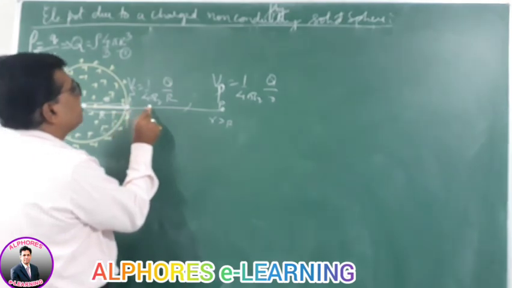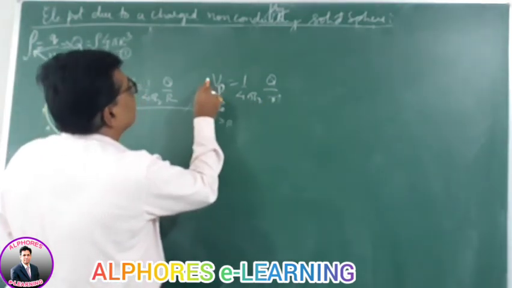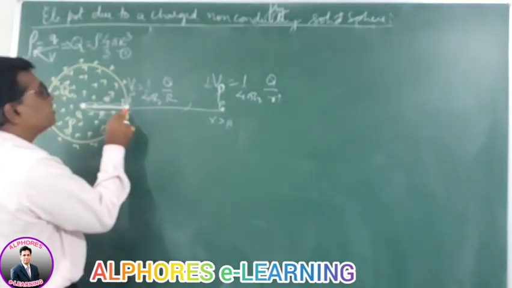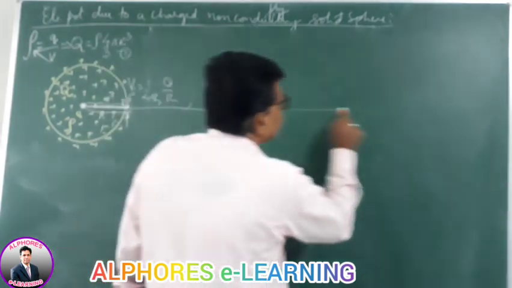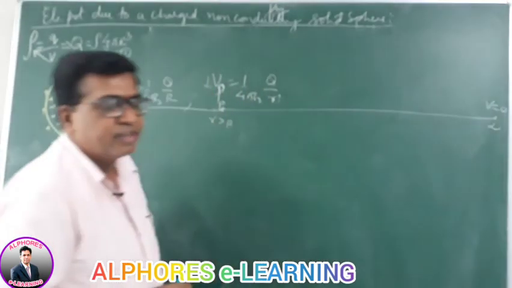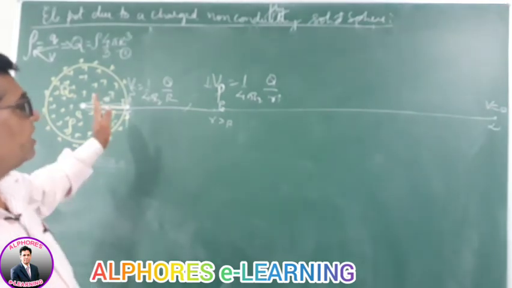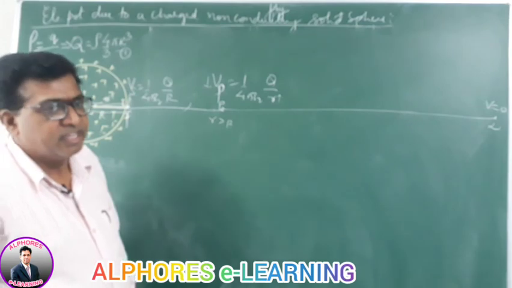As you move away, the distance r increases and potential decreases. On the surface the potential is more, and at infinity the potential is zero.